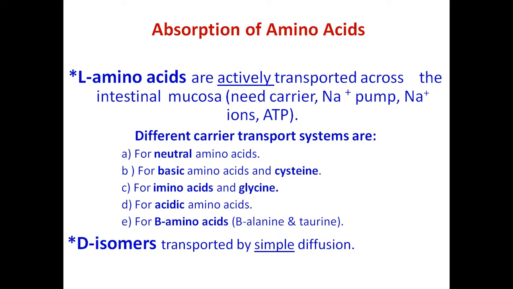Absorption of amino acids. These amino acids, after digestion, should get absorbed from the intestine, and then they will be distributed to other parts of the body cells. Now this absorption is significant with respect to the amino acids. In nature, mostly L type of amino acids are present. These L amino acids are actively transported across the intestinal mucosa.